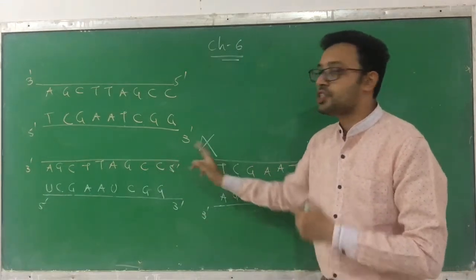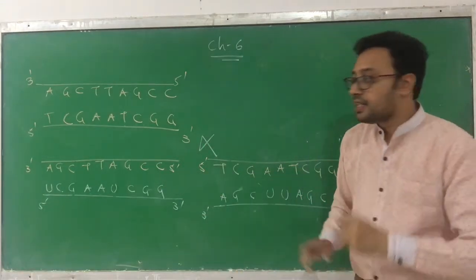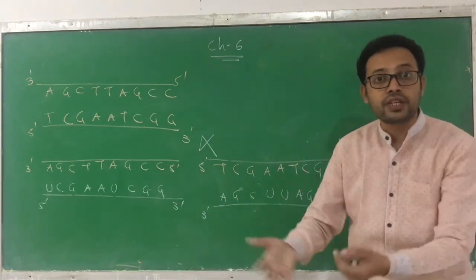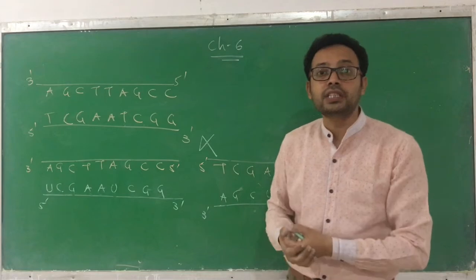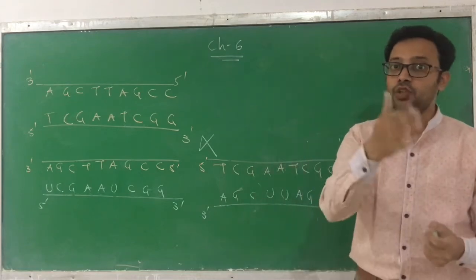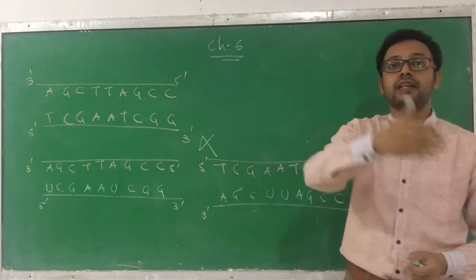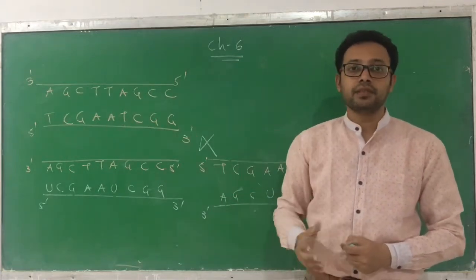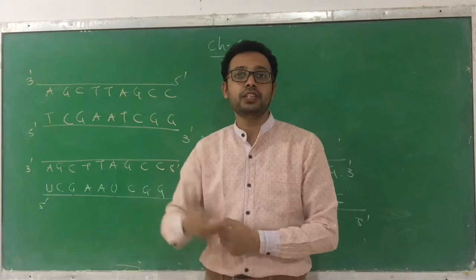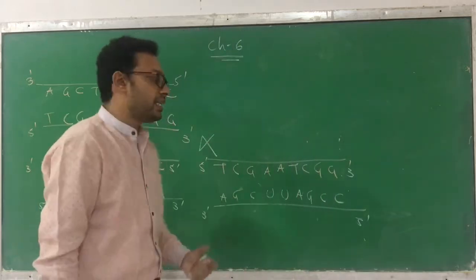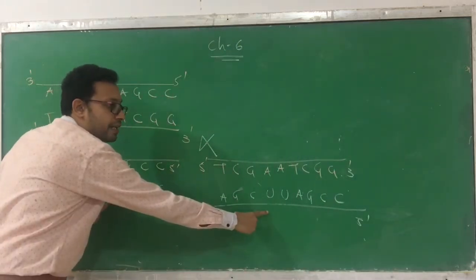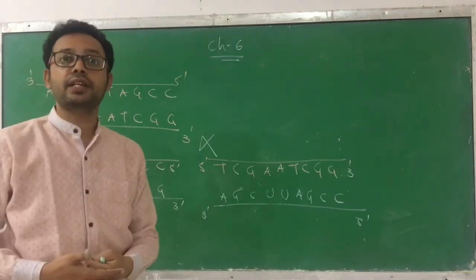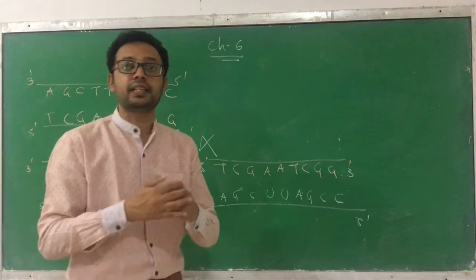Because if both chains are copied in the transcription, then it generates two different RNAs. And two different RNAs means two different proteins are produced, and that is not possible, because the meaning of one DNA chain is the XYZ meaning, and it remains the same. There are no two different meanings of one chain. Suppose it occurs, then it forms two complementary RNAs which form a bond, and hence double stranded RNA is produced instead of single stranded RNA.